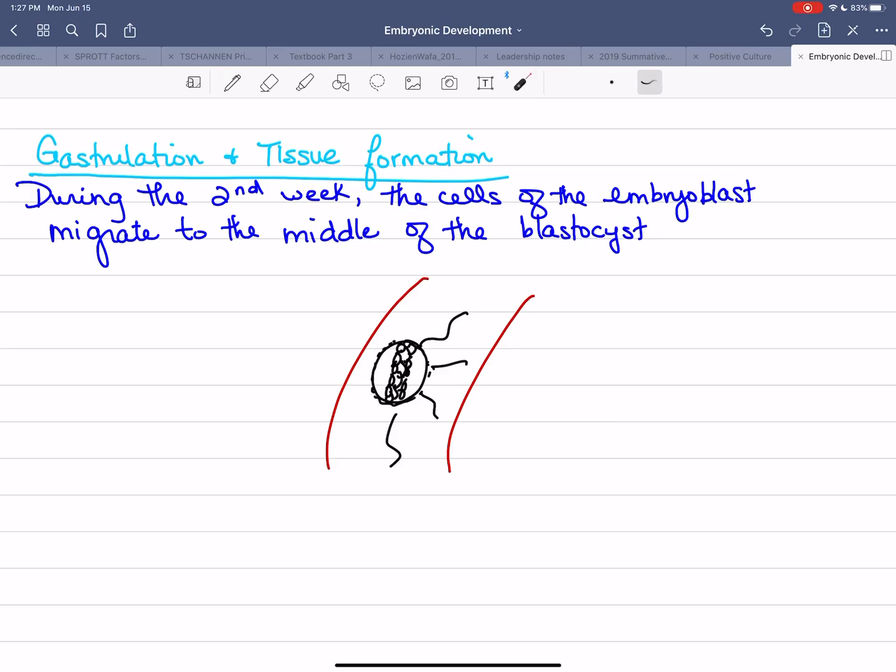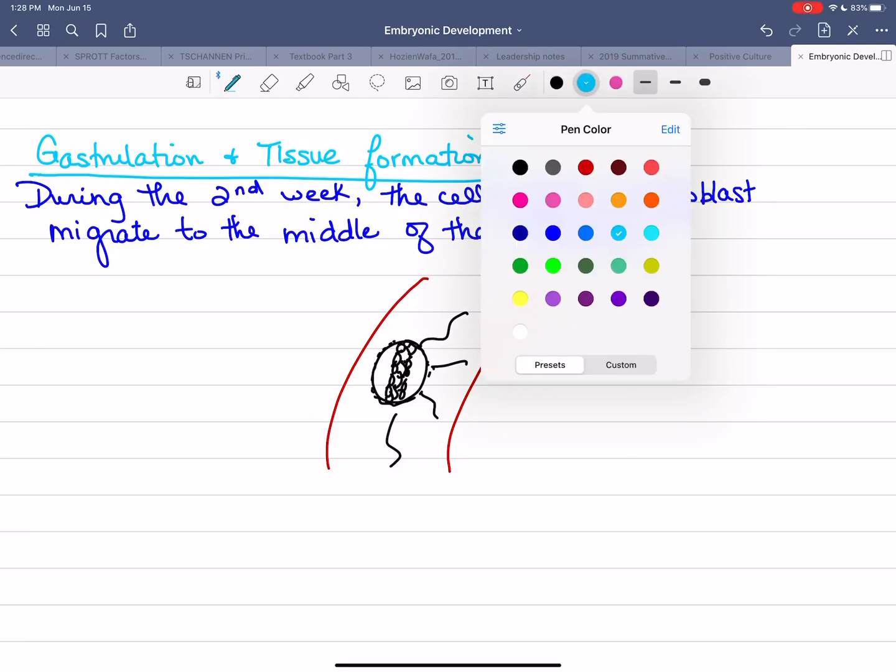And so what is starting to form is that amniotic sac. So this right here is that amniotic sac that is going to be protecting the embryo, okay? So we can make a little note there.